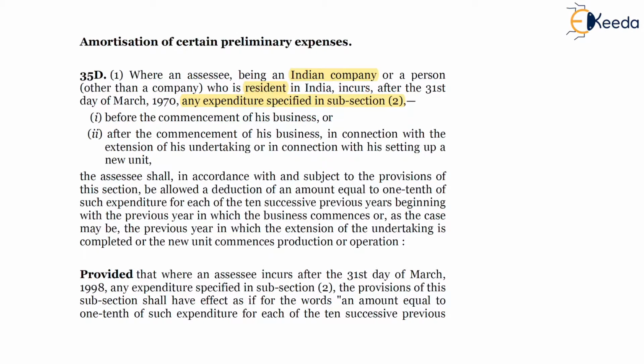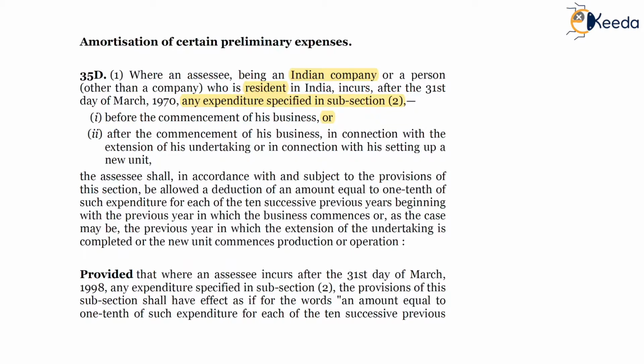The expenditure allowed will be before the commencement of his business, or after the commencement of his business in connection with extension of his undertaking or in connection with his setting up of a new unit. So expenses after commencement of business will be eligible for an existing company who is setting up an extension of the undertaking or setting up a new unit.